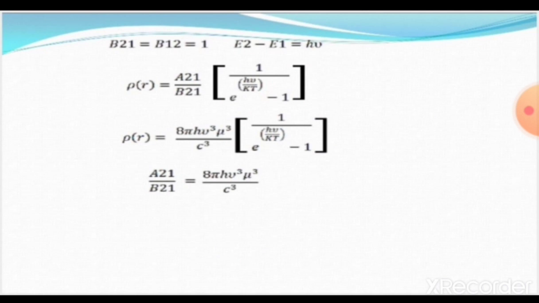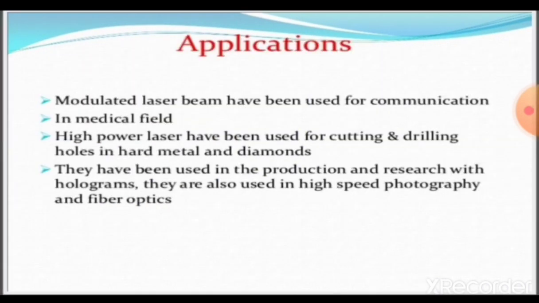By this we get the formula A21 by B21 equals 8 pi h nu cube mu cube by c cube.